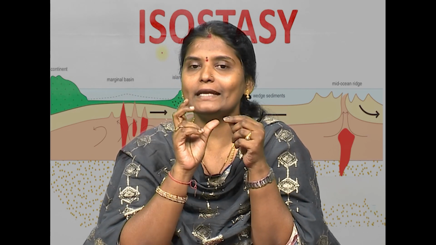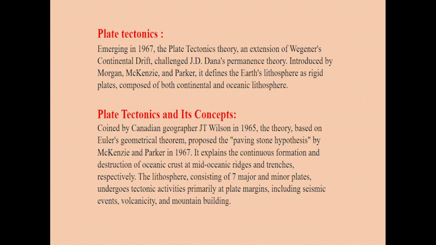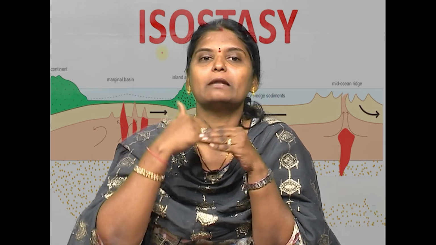Plate tectonic. Tectonic is nothing but the movement. Plate is the rigid slab, that is, movement of the rigid slab. Plate tectonic theory gives the explanation of the movement of the rigid slab. So, emerging in 1967, the plate tectonic theory is an extension of Wegener's continental drift theory, because the continental drift theory has given the basic idea of the movement of the continents and the oceans. Based on that basic idea, the plate tectonic theory has come into the picture.